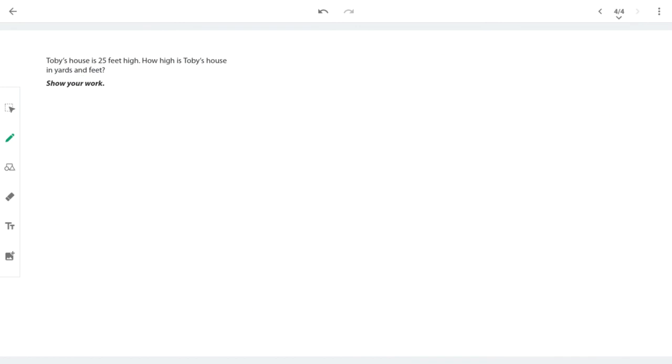Toby's house is 25 feet high. How high is Toby's house in yards and feet? This problem doesn't give you a conversion rate at all, so we're going to have to look it up. We need to figure out how many feet will be in yards. If you take a look at your conversion reference sheet, you'll know that 3 feet are in every yard. And now we're ready to get started.